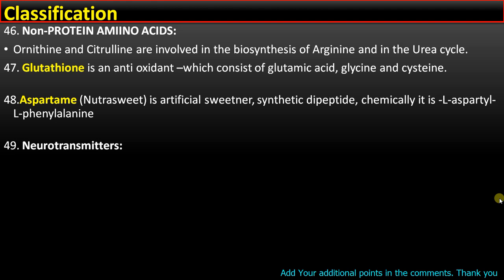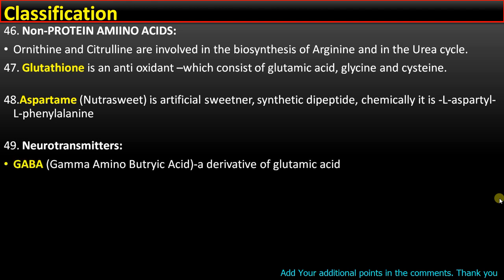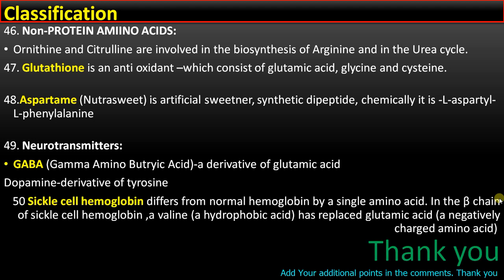Point number 49. Neurotransmitters include gamma amino butyric acid, a derivative of glutamic acid. Then there is dopamine, derivative of tyrosine. Then there is glycine, which is an inhibitory neurotransmitter.